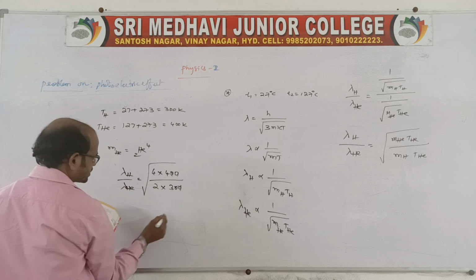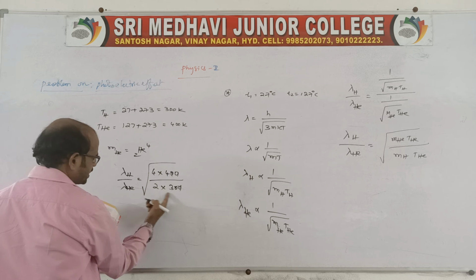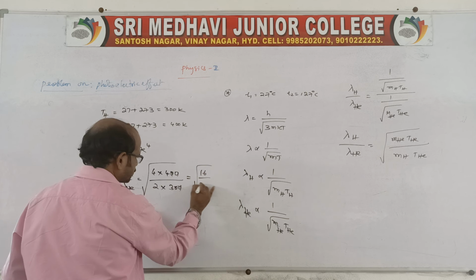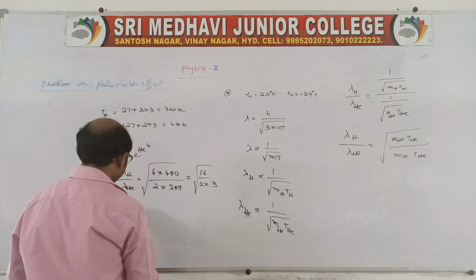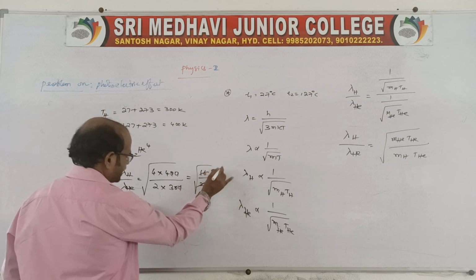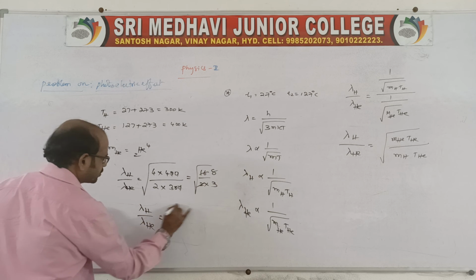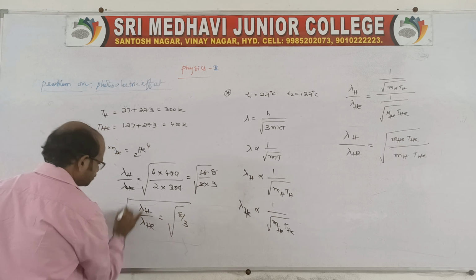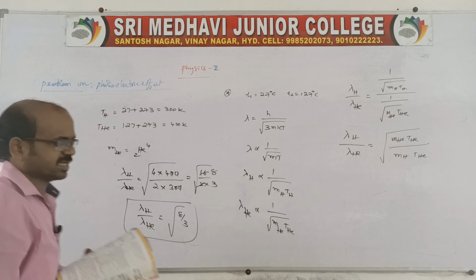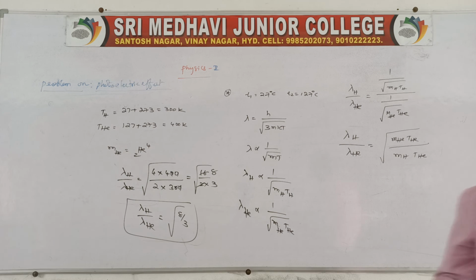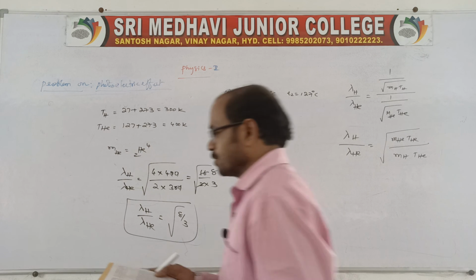So 2 zeros are cancelled. It is 16 by 2 into 8, so the 2s and 8s cancel. The ratio of hydrogen to helium wavelengths is equal to 8 by 3. Clear? So this is one problem related to de Broglie wavelengths.